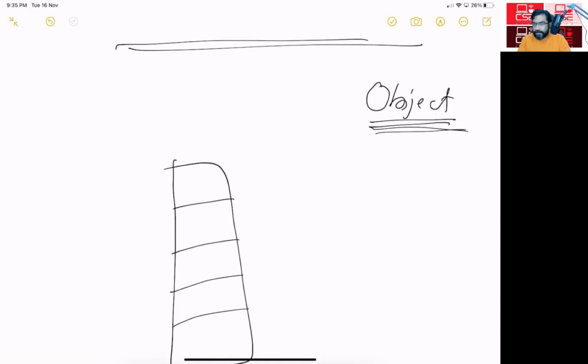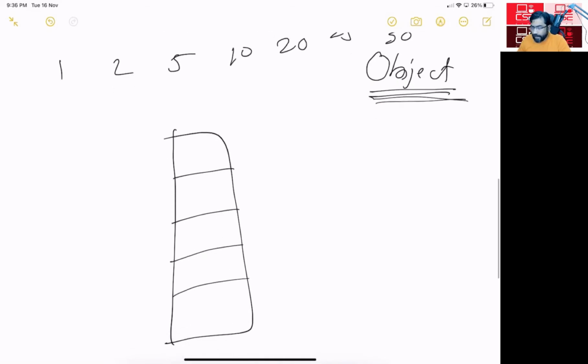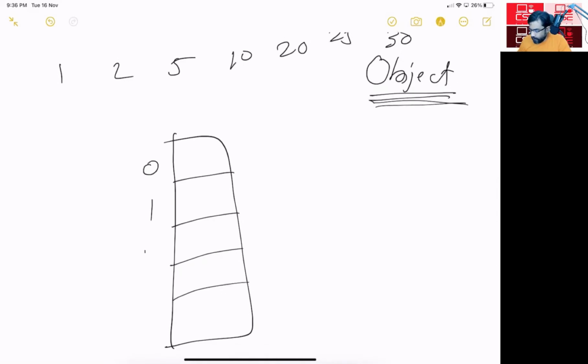Let this number be 1, 2, 5, 10, 20, 25, 30. And arrays, as you know, have a fixed size: 0, 1, 2, 3, 4. So this is an array of size 5.